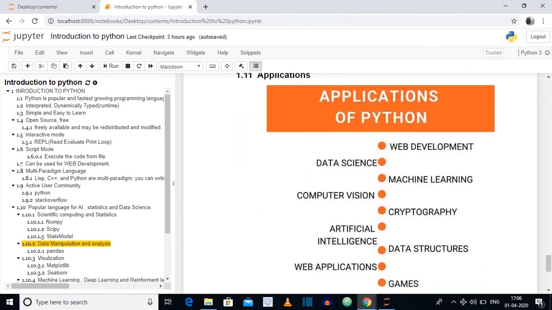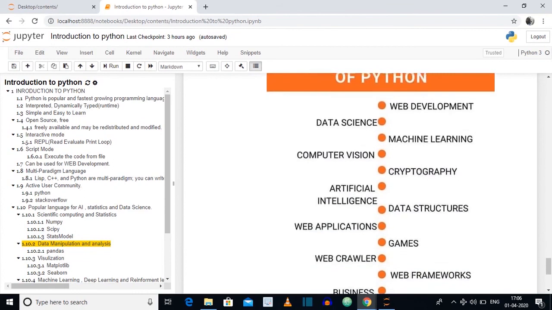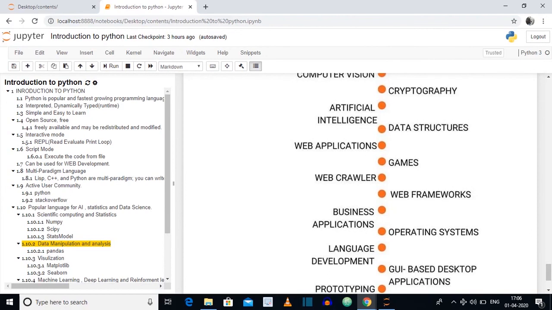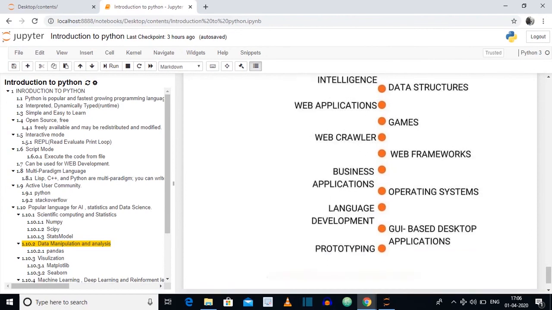Python finds application in a variety of fields: web development, data science, machine learning, computer vision, cryptography, artificial intelligence, data structures, web applications, games, web crawlers, web frameworks, business applications, operating systems, language development, GUI based desktop applications, prototyping. It has wide scope. If you learn Python, you can apply it in your field of interest.